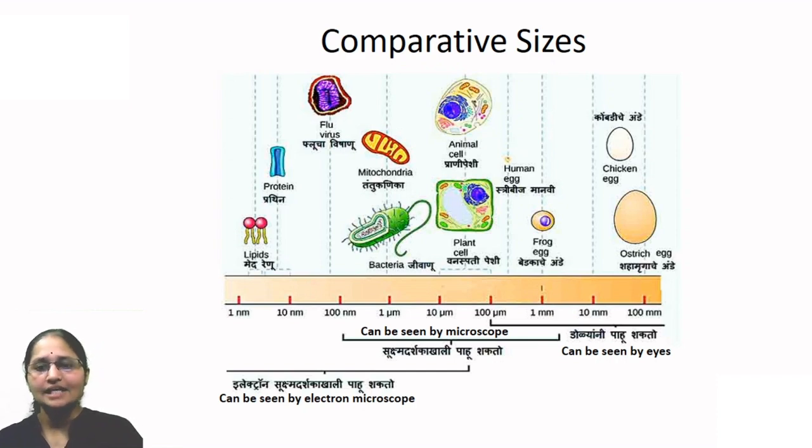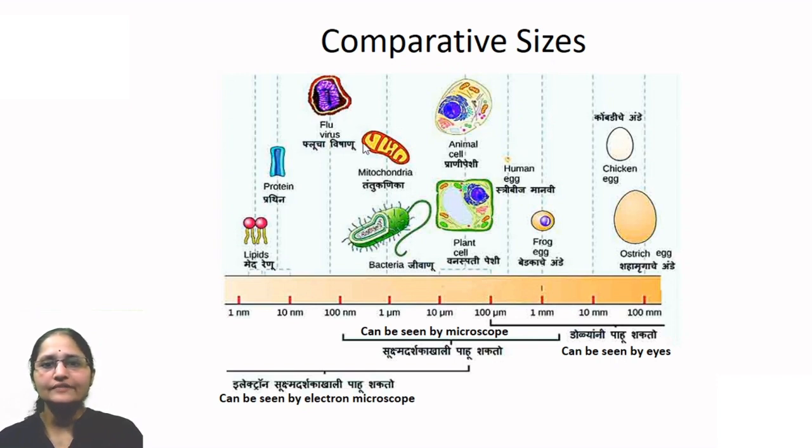That means their size is smaller than 100 microns, because objects larger than 100 microns are seen by our naked eyes, but we cannot see cells with the naked eye. So any general plant cell or animal cell has a size between 10 microns and 100 microns.